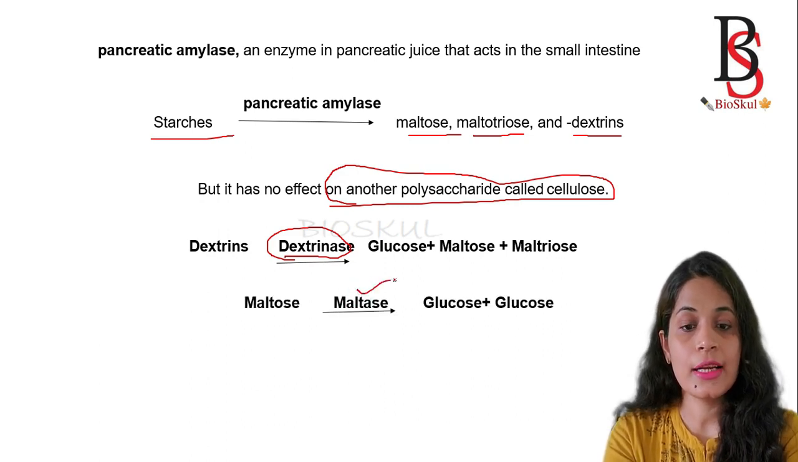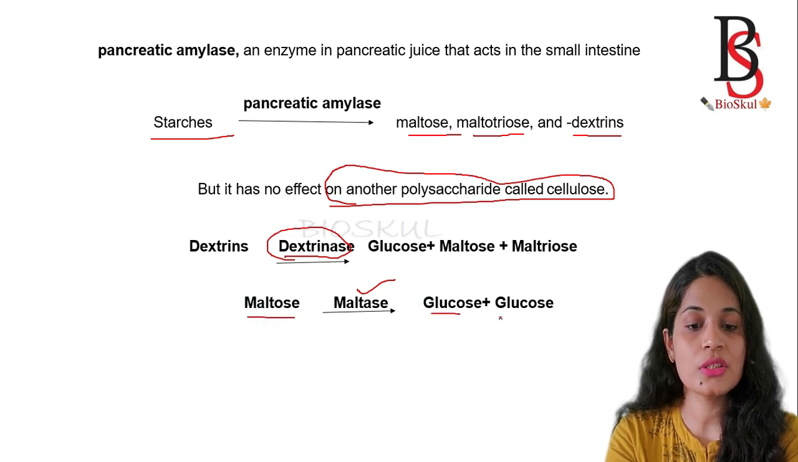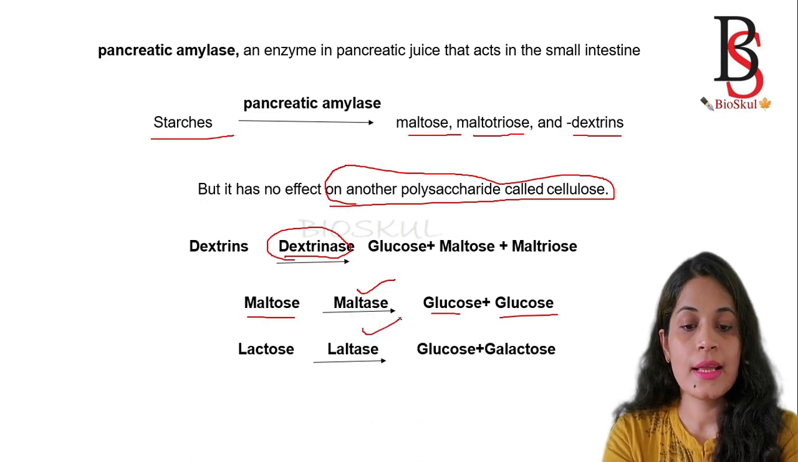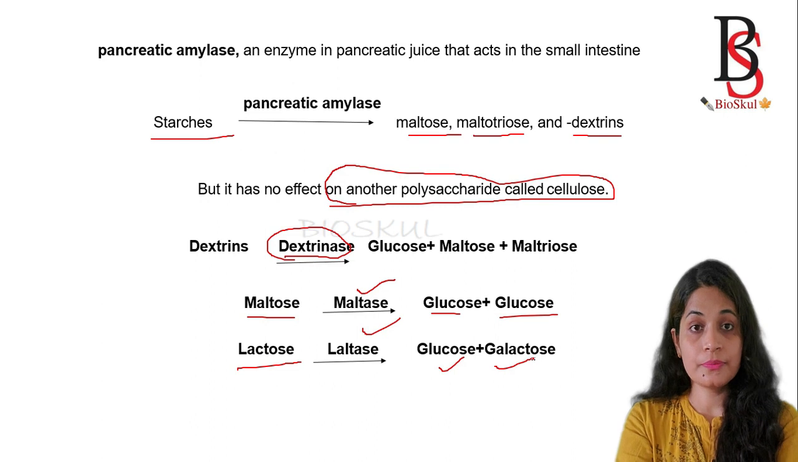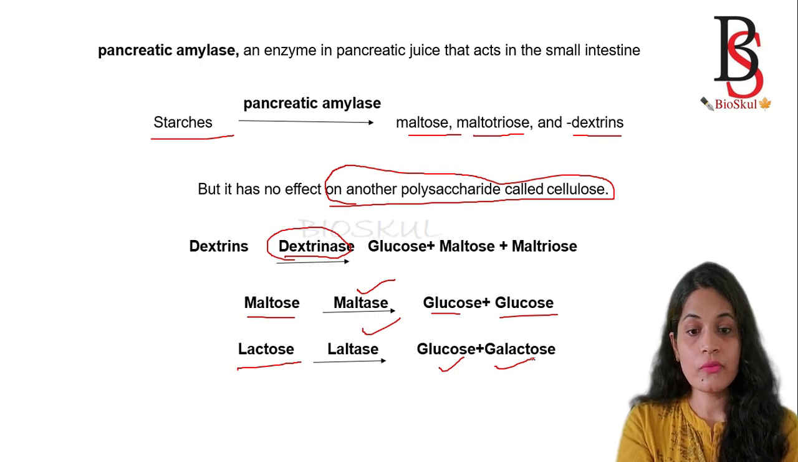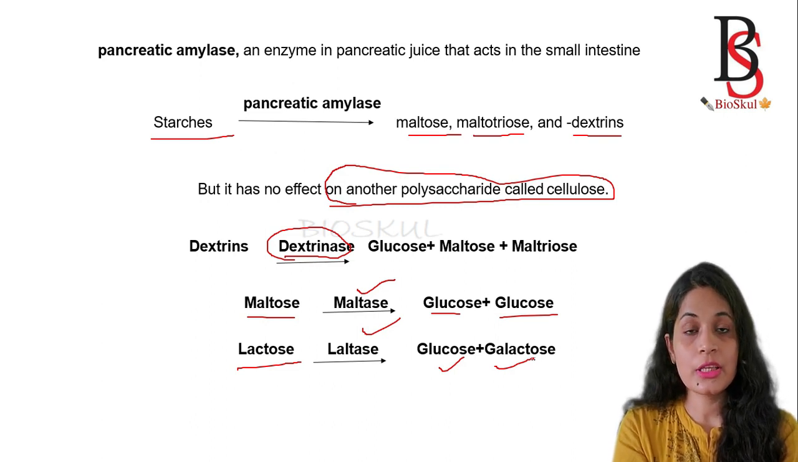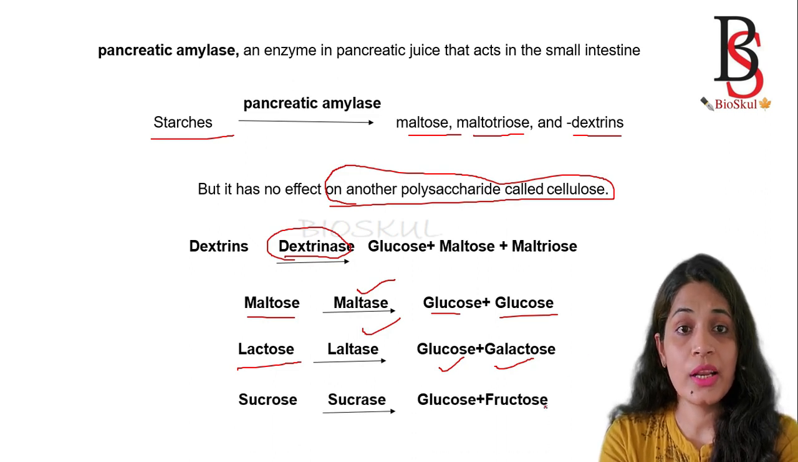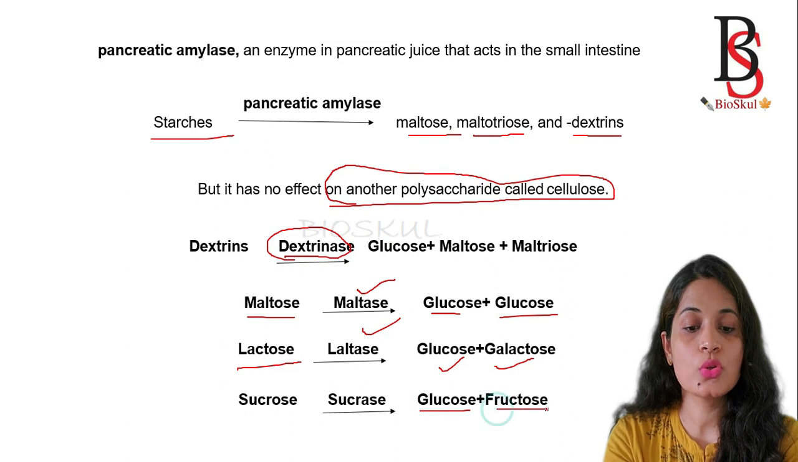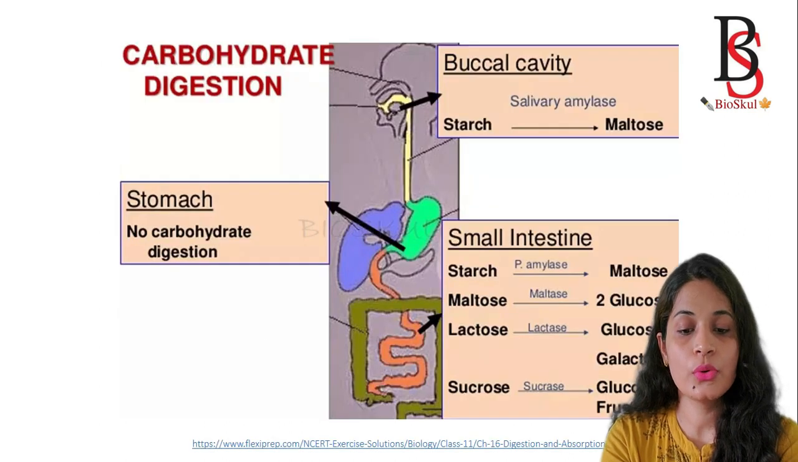And the intestine contains the enzyme maltase. Maltase helps in the breakdown of maltose into two molecules of glucose. Then the enzyme lactase breaks down lactose into glucose and galactose. You have to remember: after the degradation of maltose, what will be formed? After the degradation of lactose, what will be formed? Then sucrase breaks down sucrose into glucose and fructose.